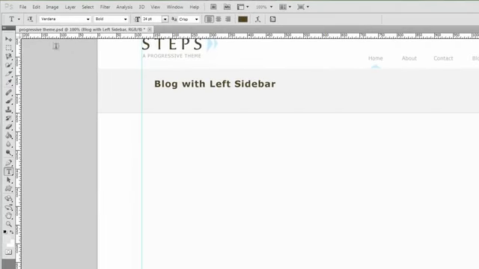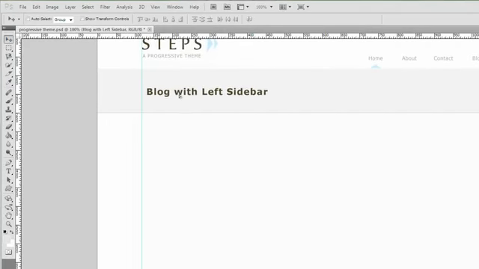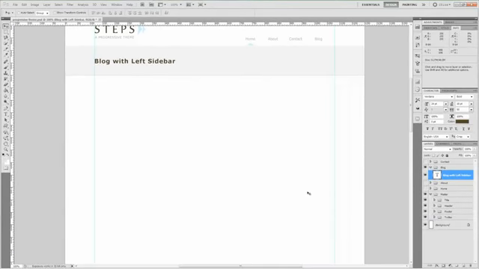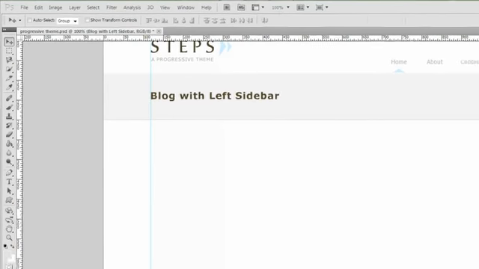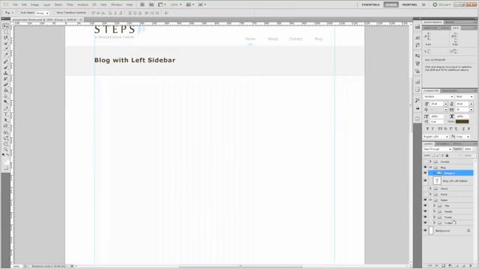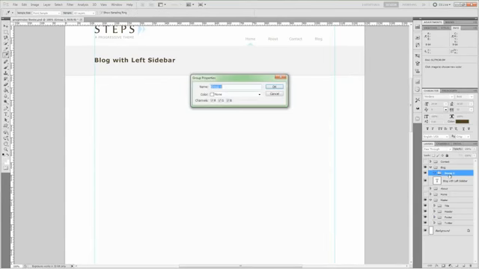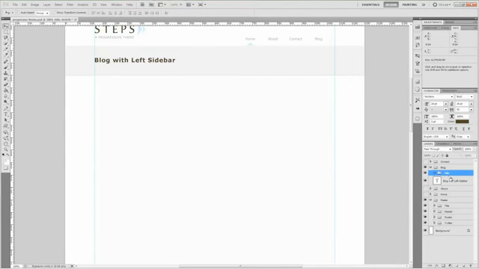Alright. Go ahead and grab it and put it in the center as best as you can. And then, again, hold Control and pick the title, align vertical centers, and we'll put it in the center. Alright. Go ahead and create a new group. We forgot to do this, and call it title. Put the title inside of it.